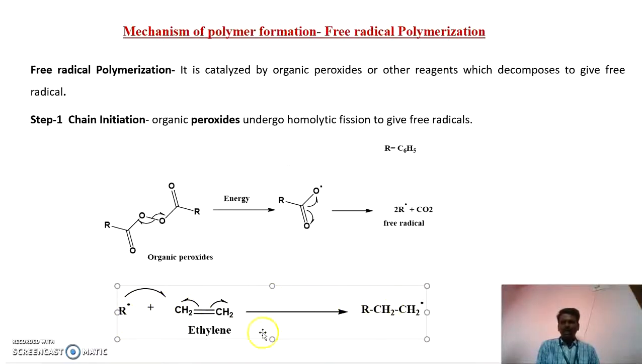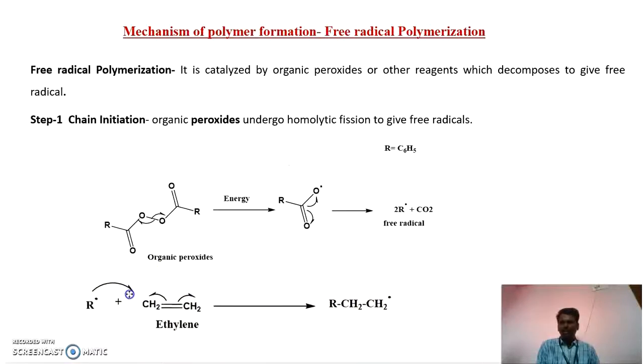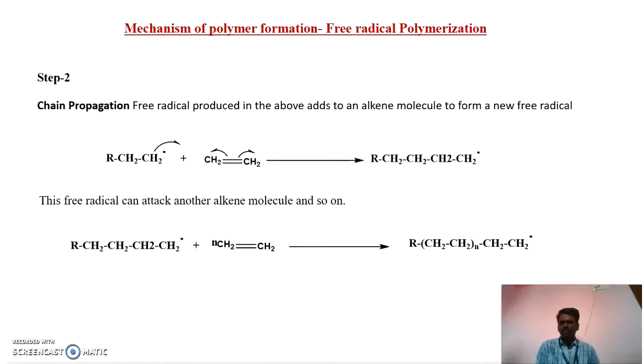So what is left behind? One single electron has been left on this carbon, and it results in the formation of the radical molecule. So this is the first step. The next one is the propagation step. In this propagation step, the radical molecule which is formed in the first step undergoes further reaction with another molecule of ethylene monomer.